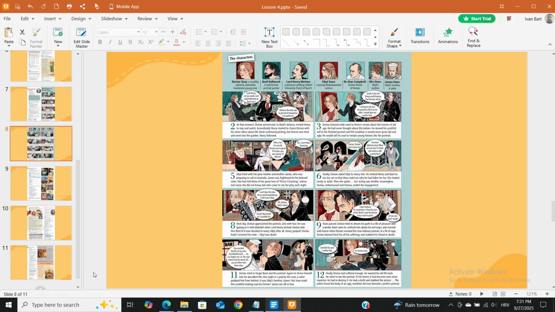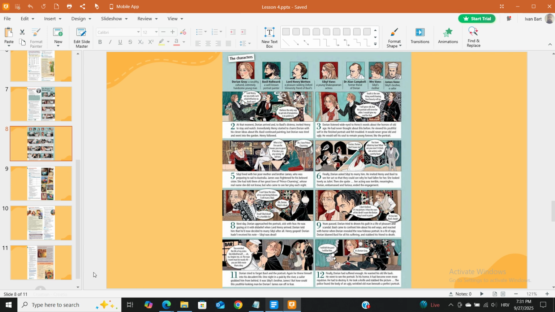Dorian tried to forget Basil and the portrait. Again he threw himself into his decadent life. Finally, Dorian had suffered enough. He wanted his old life back. One night in a pub by the river, a sailor grabbed him from behind. It was Sybil's brother, James.